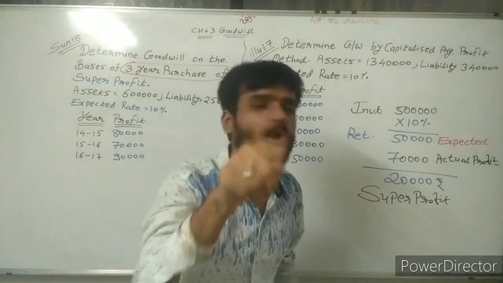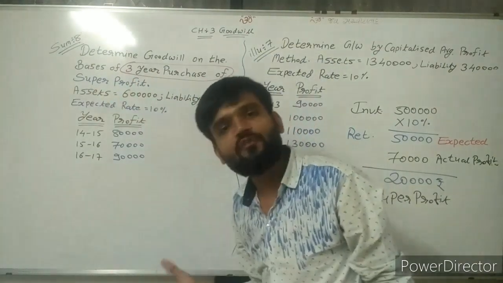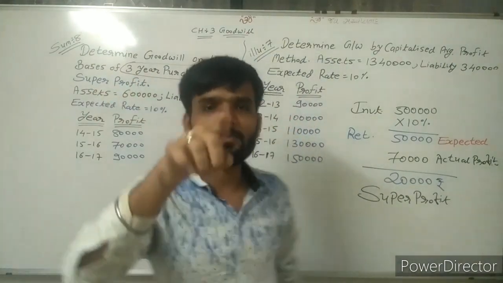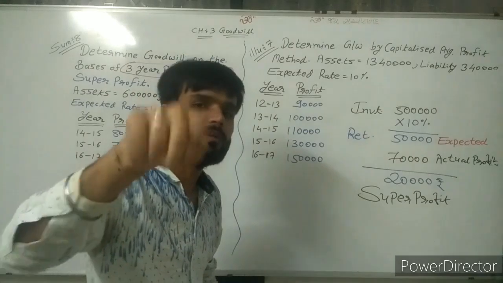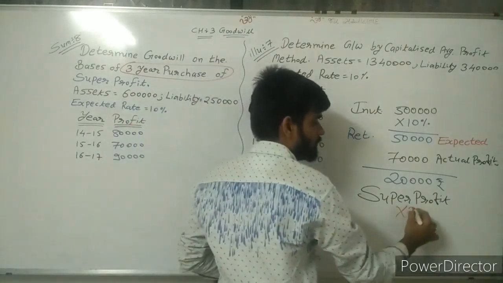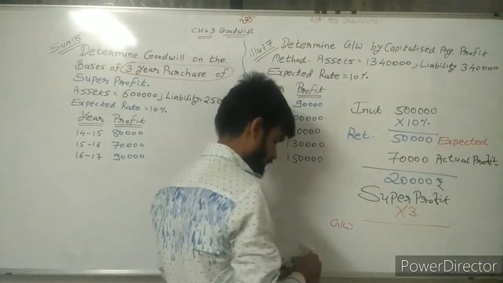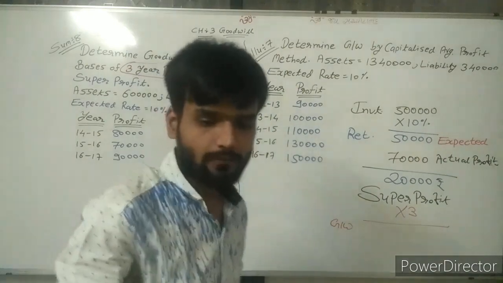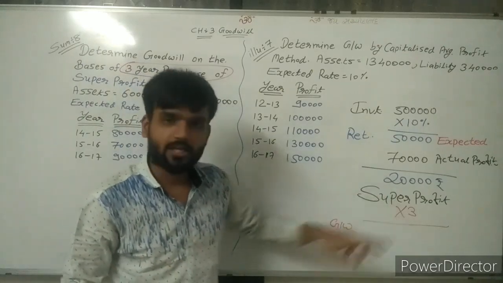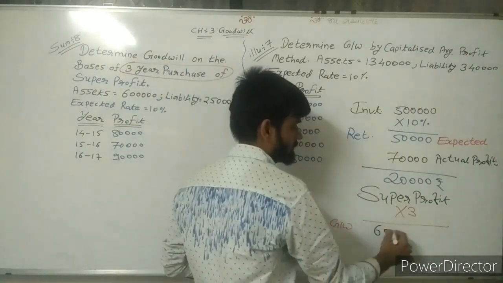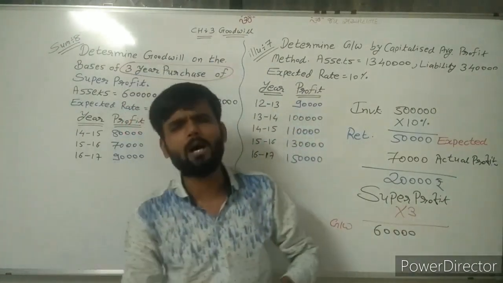Now, in this question, what is given? 3-year purchase of super profit. So super profit is 20,000. If 3-year purchase of super profit is given, then super profit into 3 becomes goodwill. So the value of goodwill is 20,000 into 3, 60,000. Simple calculation.